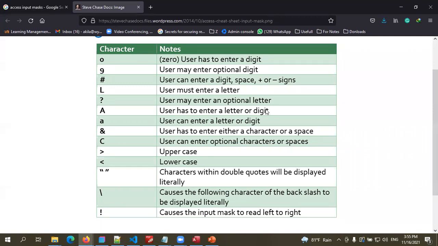Sorry, a letter. So like that, you can see each symbol is assigned a rule. See uppercase, always an uppercase letter. Lowercase letter. So now we can use these symbols to create an input mask. Let's see how we can do it, right?